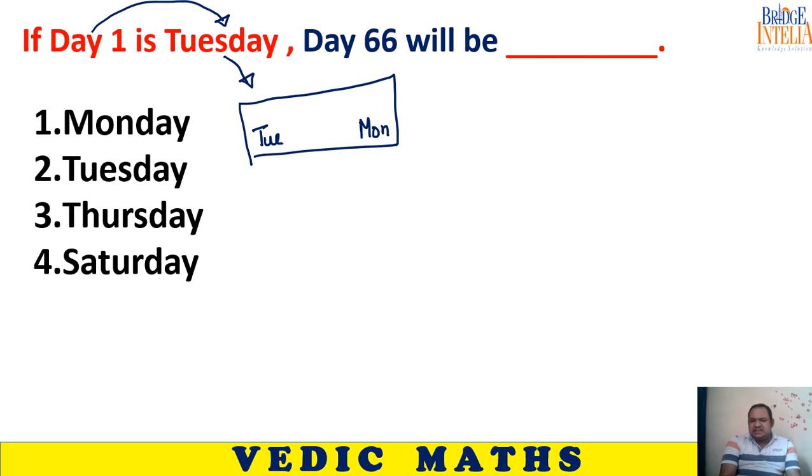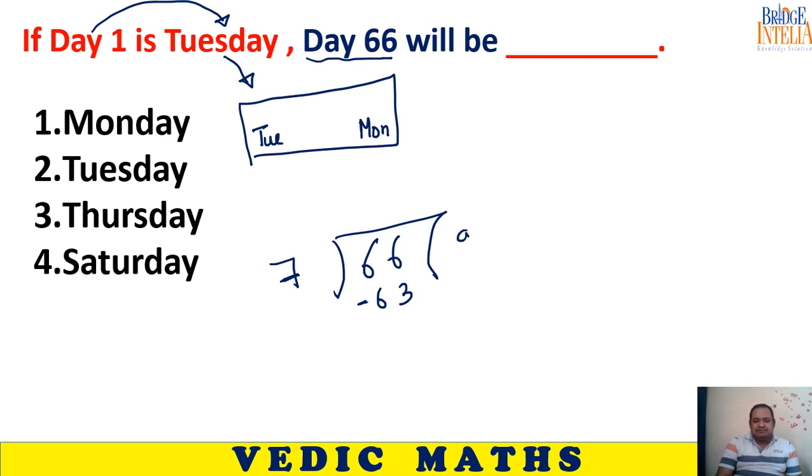This is the difference. Day 1 is Tuesday. So this is the difference now. The first day of the week is Tuesday. The last day therefore is Monday. So you have to understand what is day number 66. So same logic, you divide 66 by 7, see what happens. So 9 times, and 3 is the remainder and 9 is the quotient.